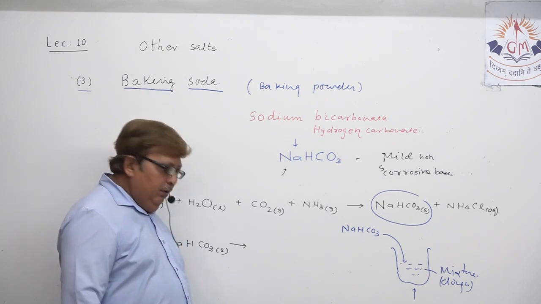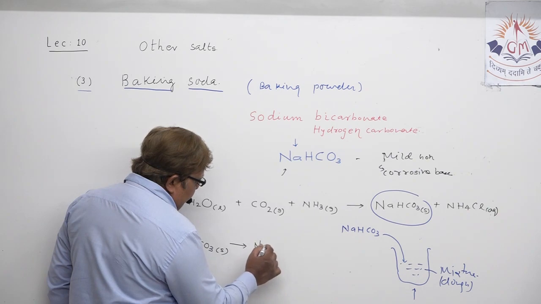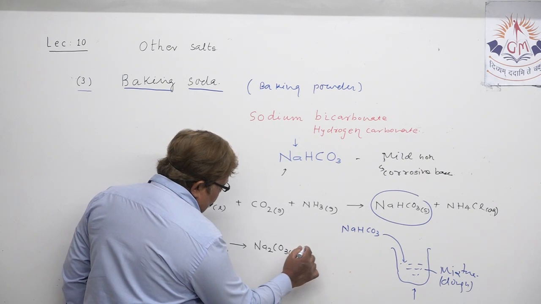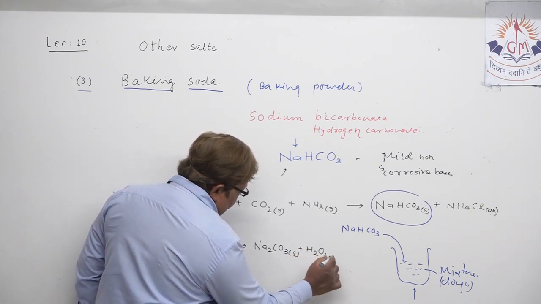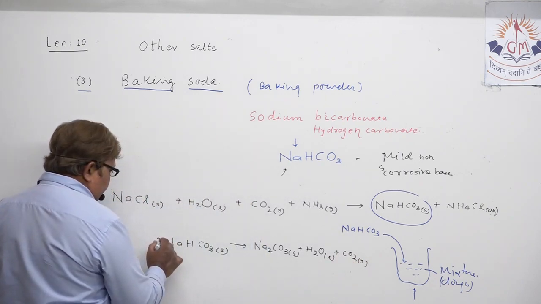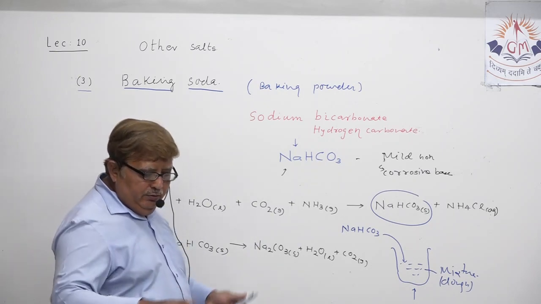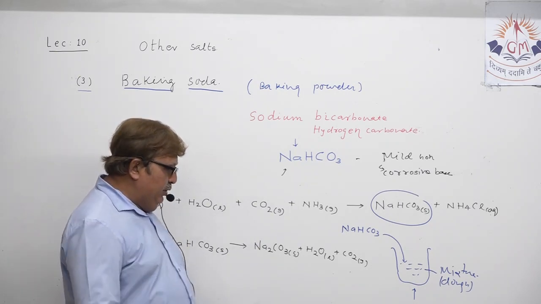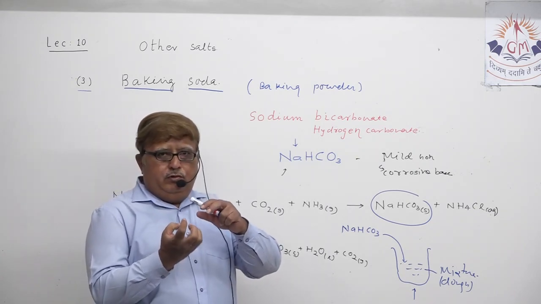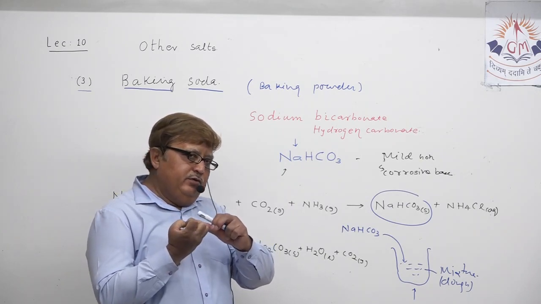And because decomposition of baking powder takes place, it produces Na2CO3 plus H2O plus carbon dioxide. Okay, to balance it you put 2 here. Here my dear student, you have to make one thing clear, because when you try to cook that item, when you try to bake that item, what actually takes place?